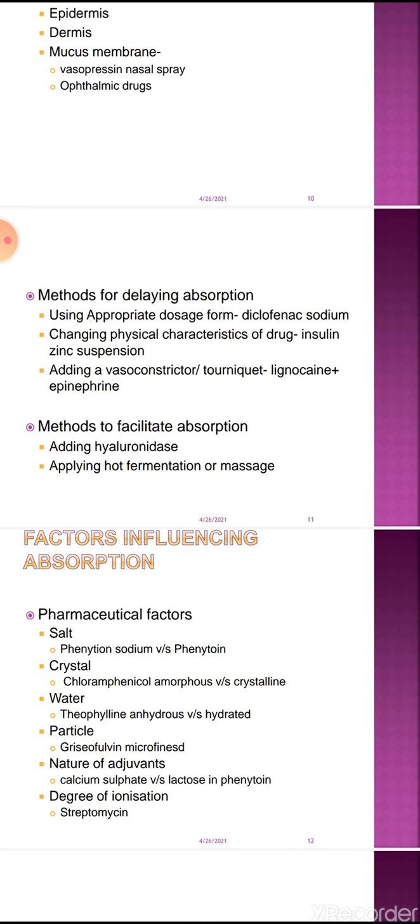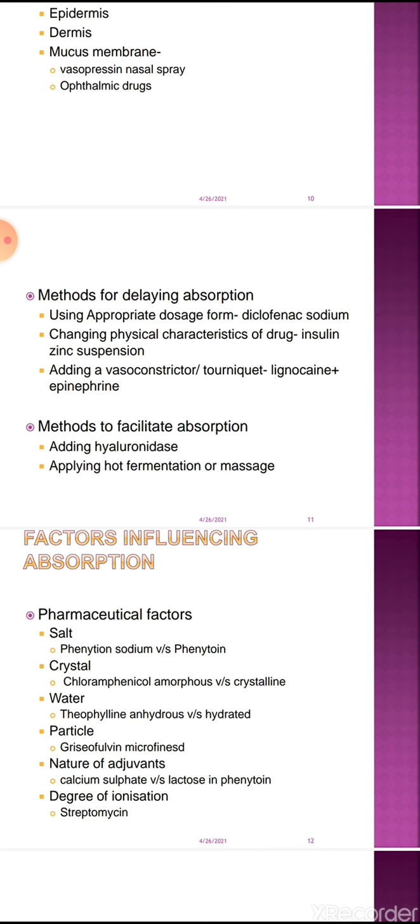When lignocaine is combined with epinephrine, because it is a vasoconstrictor agent, it causes vasoconstriction of the local area. So lignocaine can't diffuse into the nearby tissues. So lignocaine remains constrained in the area in which it is applied, because its absorption is reduced in the nearby tissue because of epinephrine.